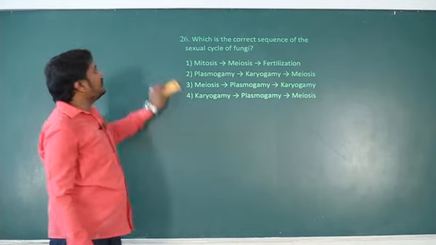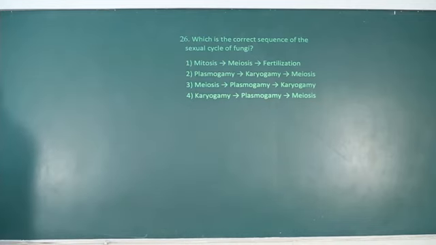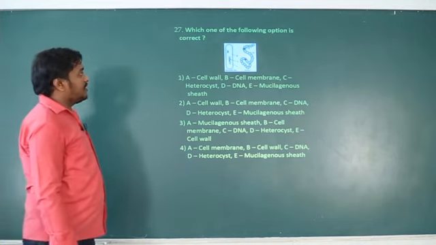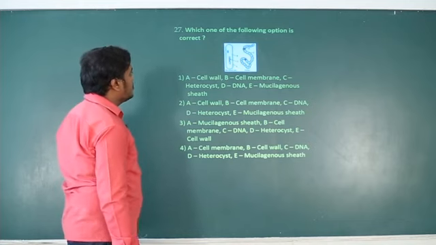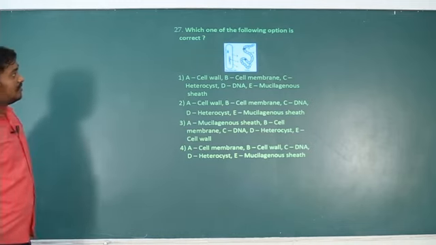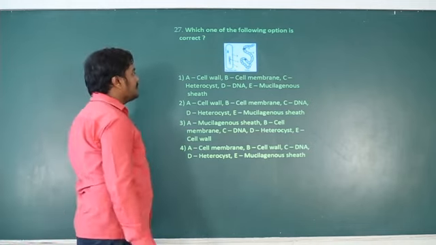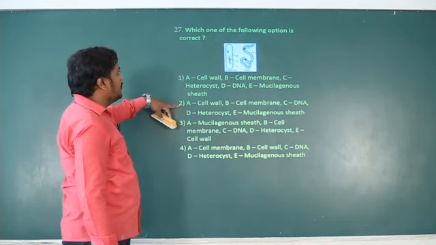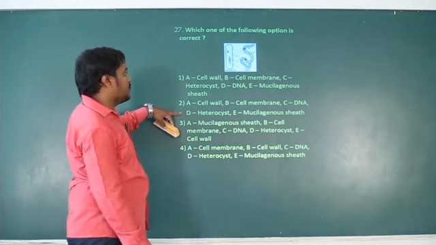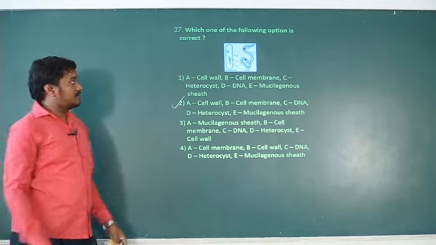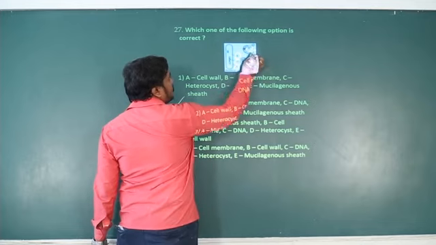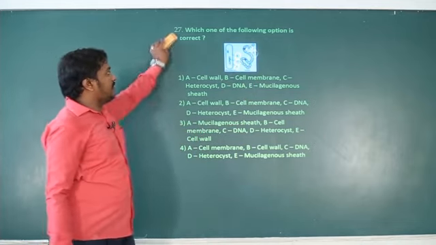Okay, next question. Which of the following options is correct? What is A, what is B, what is C? A is the cell wall, B is the plasma membrane, C is nucleoid or genetic material, DNA. Then D is heterocyst, a H-shaped cell called a heterocyst, and E is mucilage in a sheath. So the second is the right answer: cell wall, cell membrane, genetic material, heterocyst, mucilage.